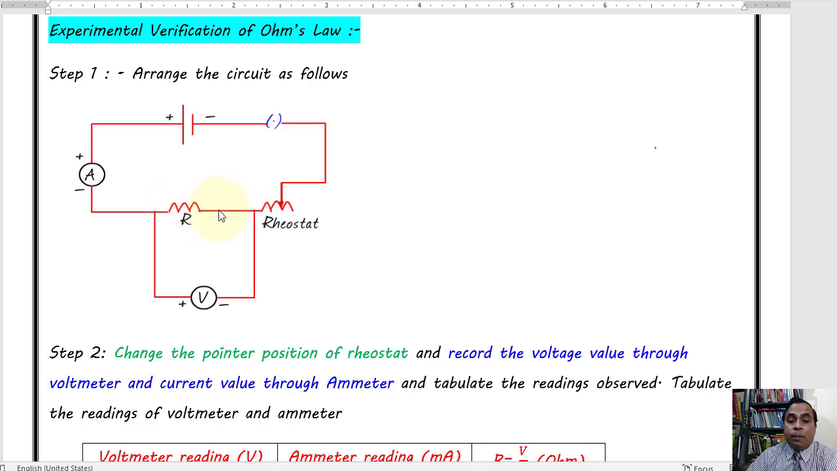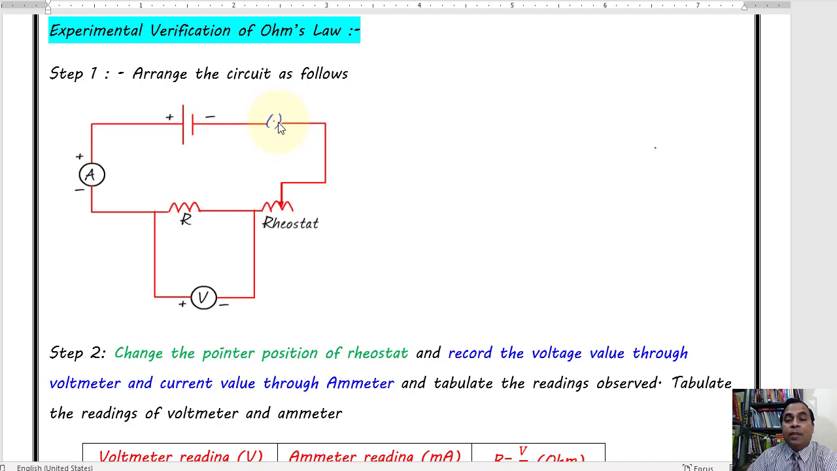Now parallel to this conductor R, we are connecting one voltmeter, and in series we are putting one ammeter. In lecture number 1 we learned how to connect circuit elements, so you can follow it from there. Consider this a voltage source, positive of this is connected to the positive terminal of the ammeter, negative of it is connected to the voltmeter's positive side, and then there is the resistance and voltmeter connected in parallel. In series to it we are putting one rheostat. This is connected by means of a key.